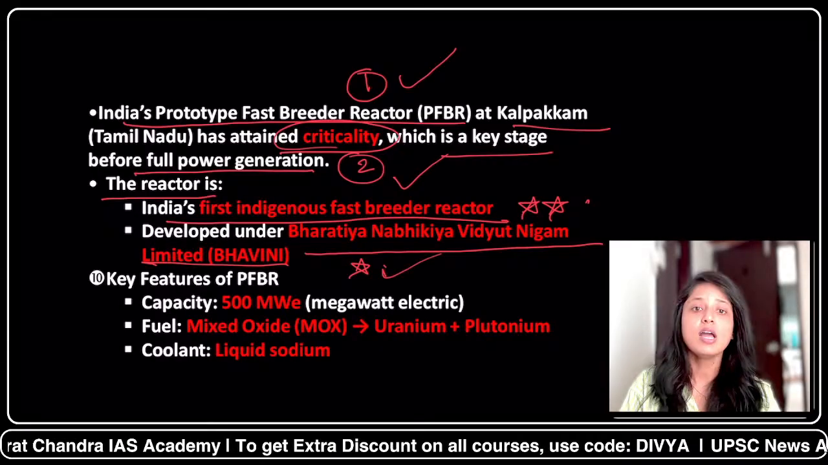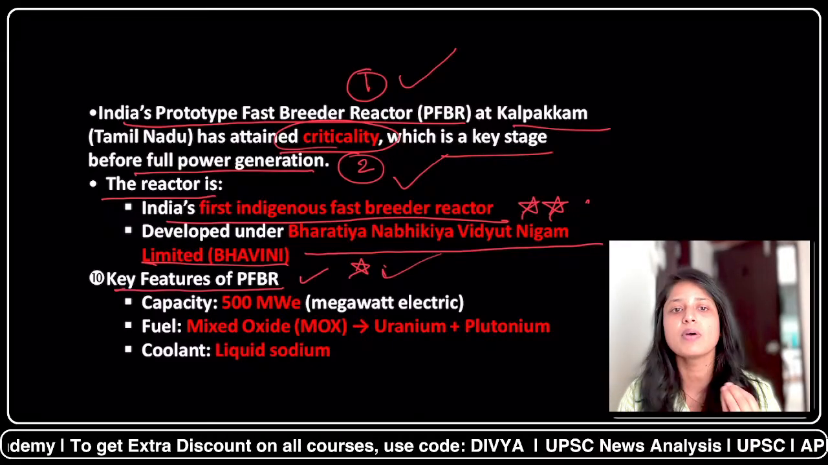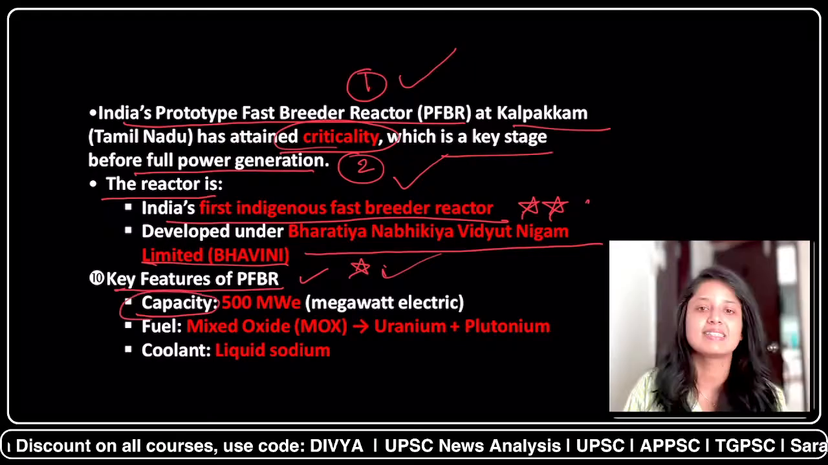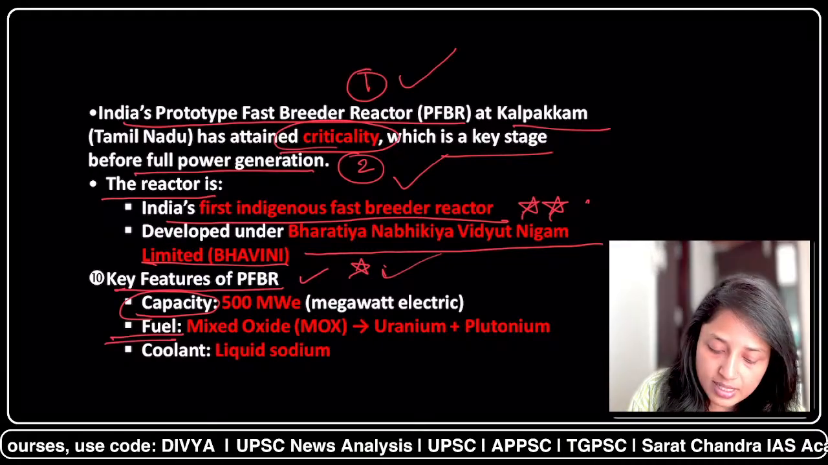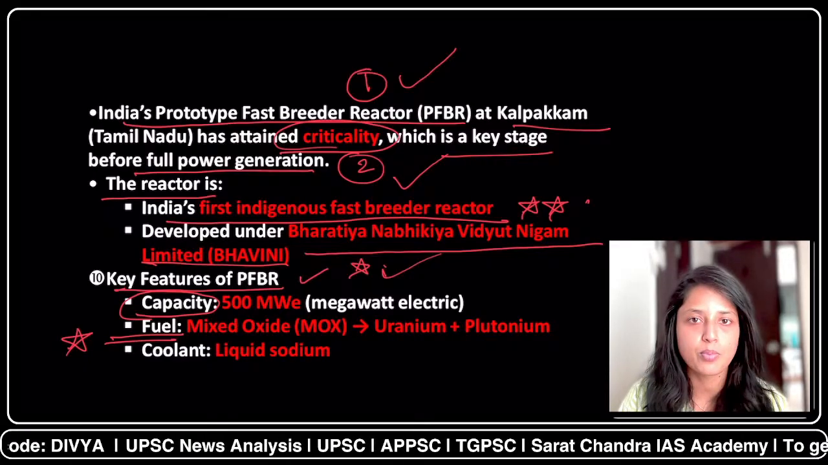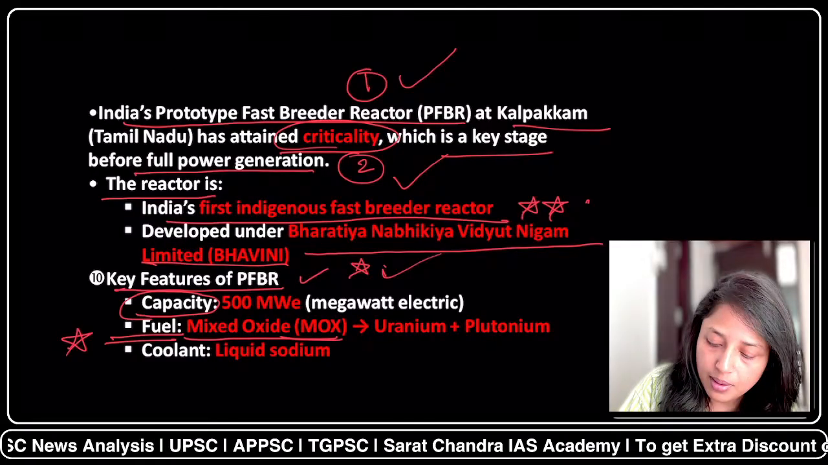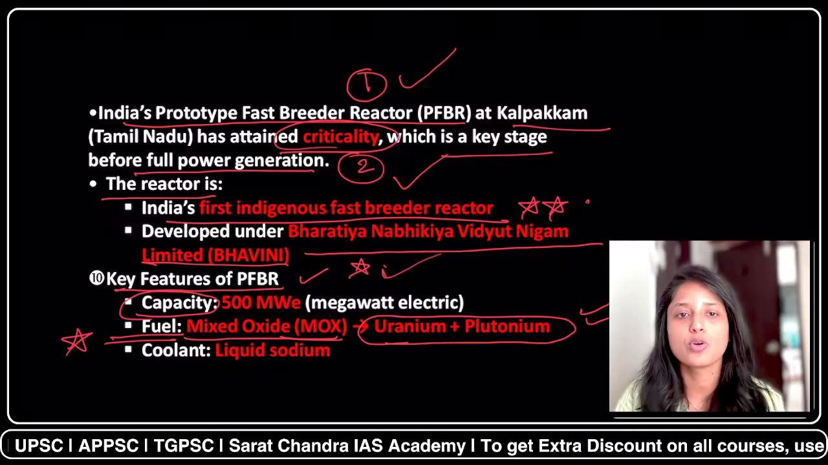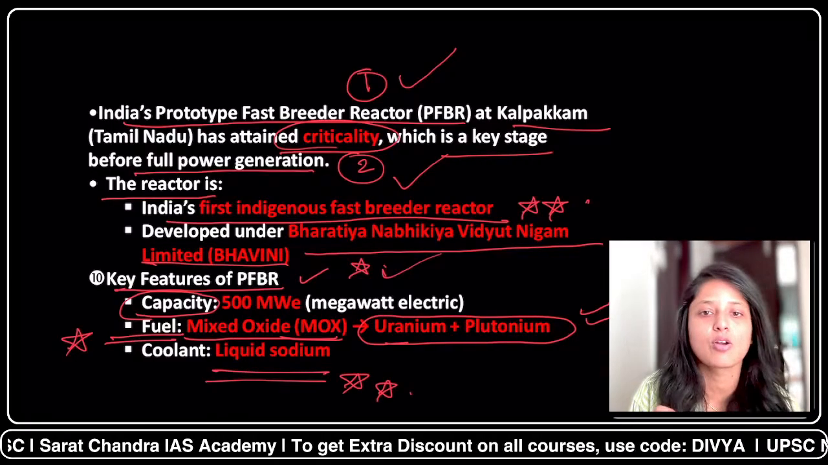Now, about the key features of the prototype fast breeder reactor which are given in the news, you can remember these also, because the capacity and fuel are very important. First is the capacity: its capacity is 500 megawatt electric. You can remember this for the exam. A very, very important thing is the fuel, because in any nuclear reactor, fuel is very important. Here mixed oxide, MOX, is used, which mixes uranium and plutonium. So here a mixture of uranium and plutonium is used in the prototype fast breeder reactor. And what is the coolant? The coolant used is sodium. So these things are also very, very important.